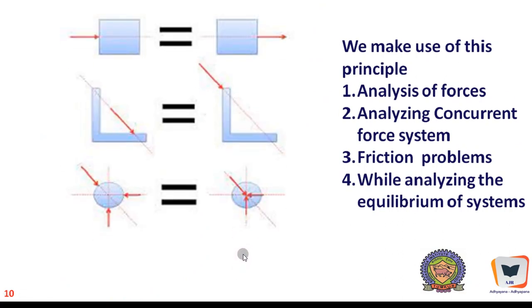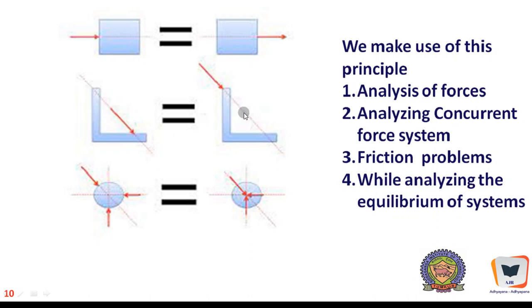And we will make use of this principle of transmissibility in very simple instances. And as we go down the tutorials, we will be able to understand how exactly we make use of this principle. And here is a box or a cubical element, and a horizontal force is applied from this way. As far as this particular situation is concerned, this is a push and here it is a pull. Anyway, the same magnitude of force is placed over here, but along the line of action. This has a pushing effect, this has a pulling effect. And here there is some kind of an L type of a section, and here originally it comes with a force somewhere over here.